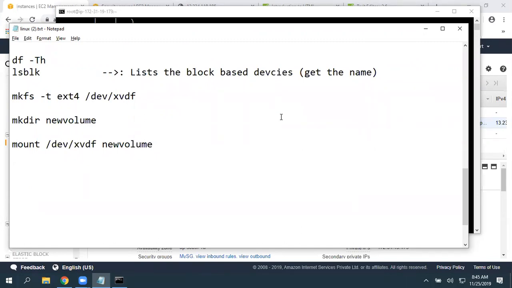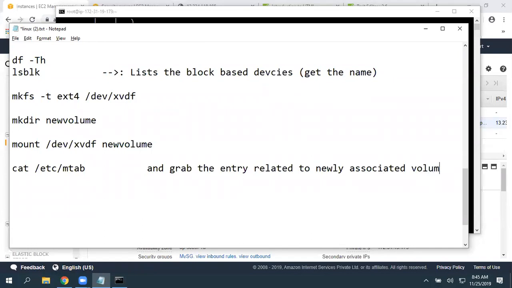Now go inside and create some files, and if you are looking for a permanent mount, run cat /etc/mtab and grab the entry related to the newly associated volume.